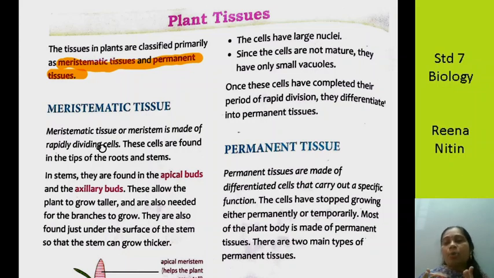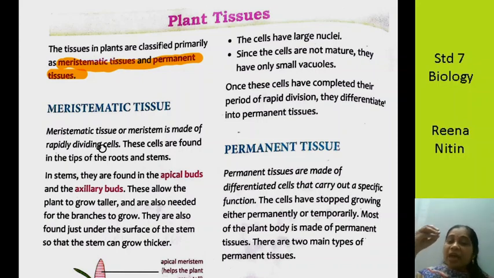Now, we are talking about plant tissue. Where is this meristematic tissue found? At the growing tips of the plants. When you think of a plant growing, children, where do they grow the most? They grow at the tips, at the shoot part or at the root part, at the tips of the roots or the tip of the stem.